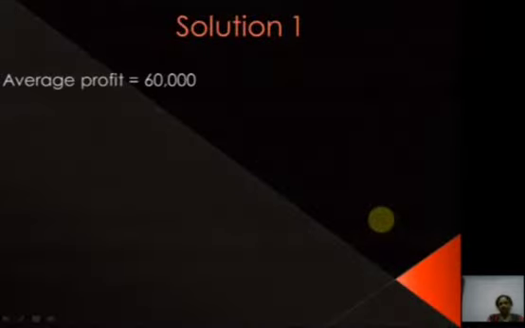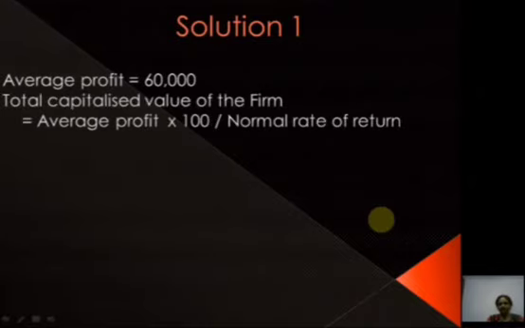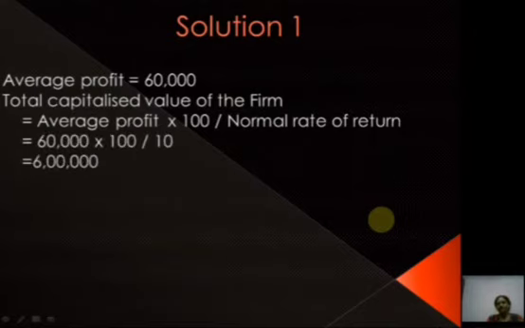Now first of all, average profit is given in the question, that is 60,000. Total capitalized value of the firm is average profit into 100 by normal rate of return. This is capitalization value. To capitalize the value of average profit, that is average profit into 100 by normal rate of return, that is 60,000 into 100 by 10, that is 6 lakh.